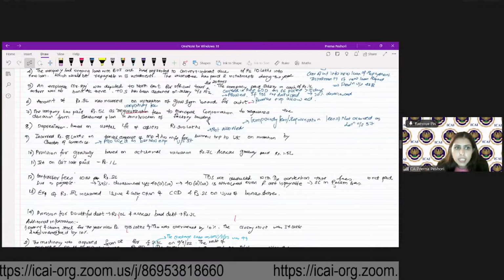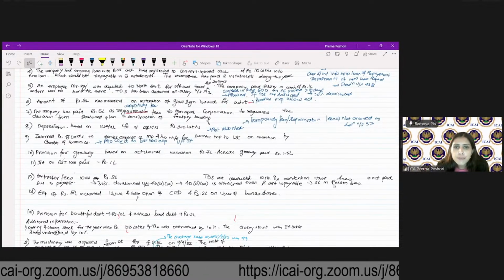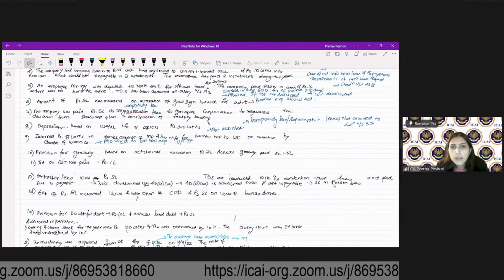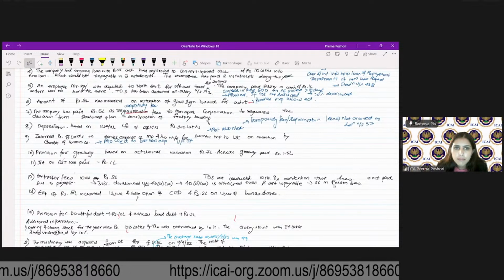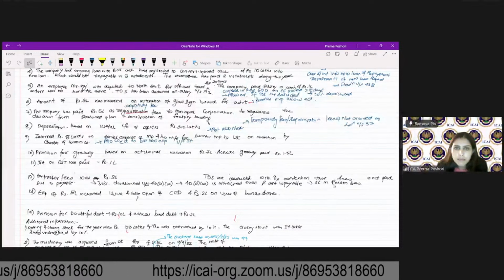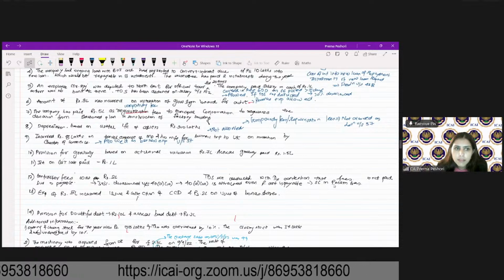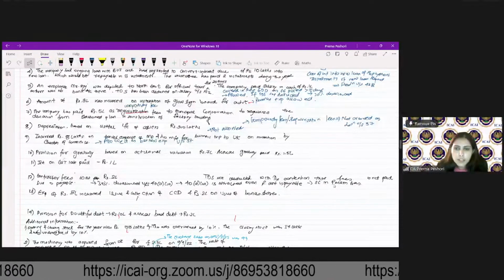Okay. Then provision for gratuity based on actuarial valuation of rupees 7 lakh, actual gratuity paid is 1.5 lakh. What will happen in that situation? Allowed, disallowed, how much allowed, how much disallowed?